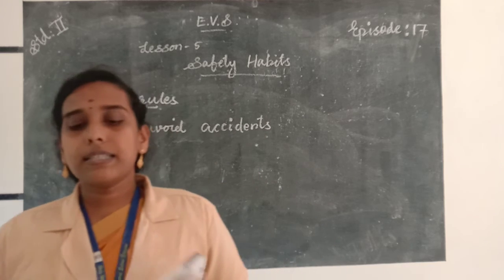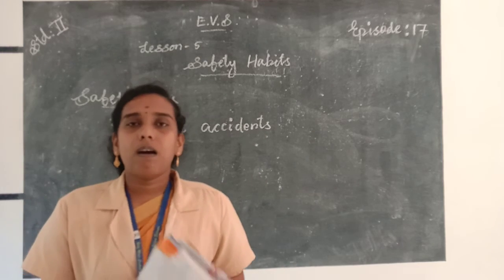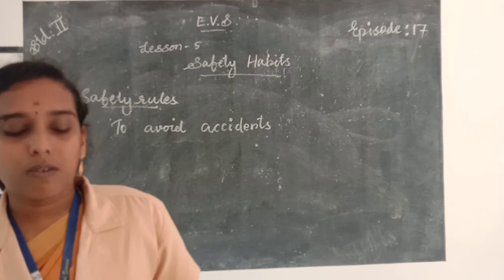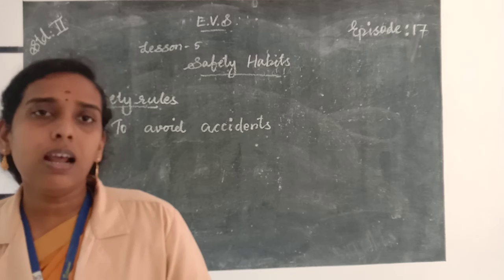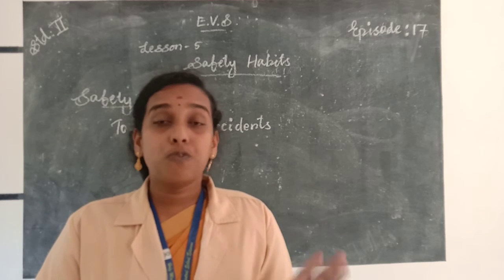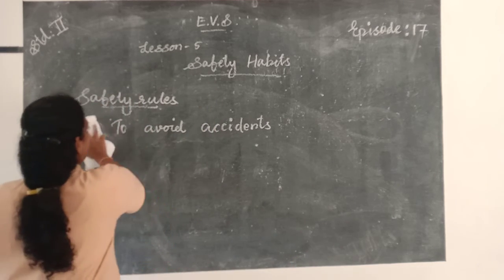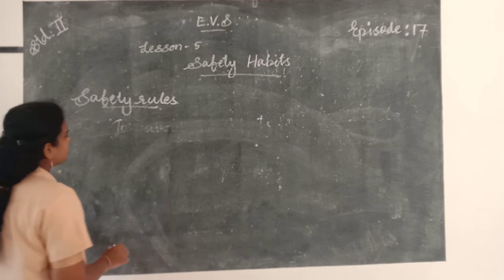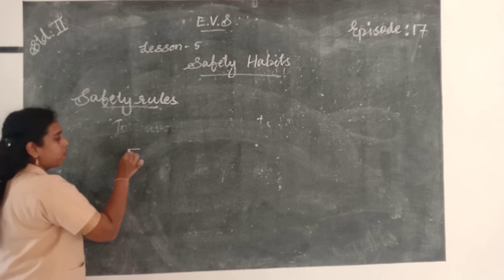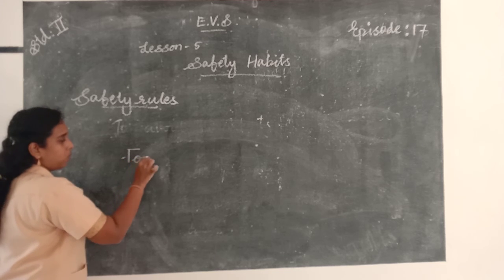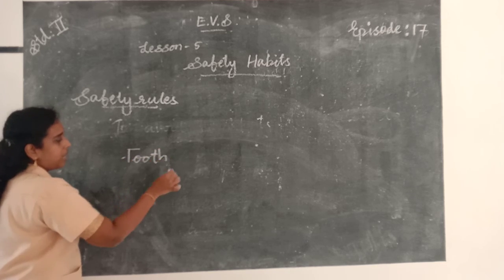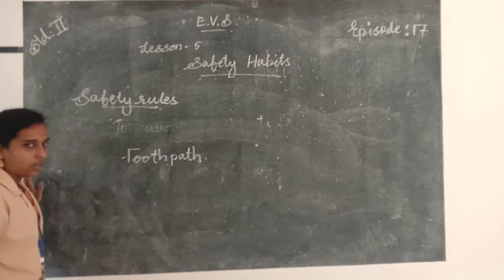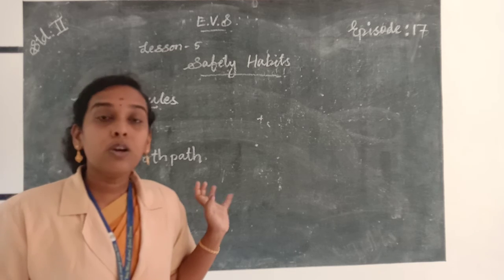Then the next one is safety on road. So what are the safety habits we should follow on the road? First one, always walk on the footpath. So what is the spelling of footpath? F-O-O-T-P-A-T-H. Footpath. Okay, always walk on the footpath.